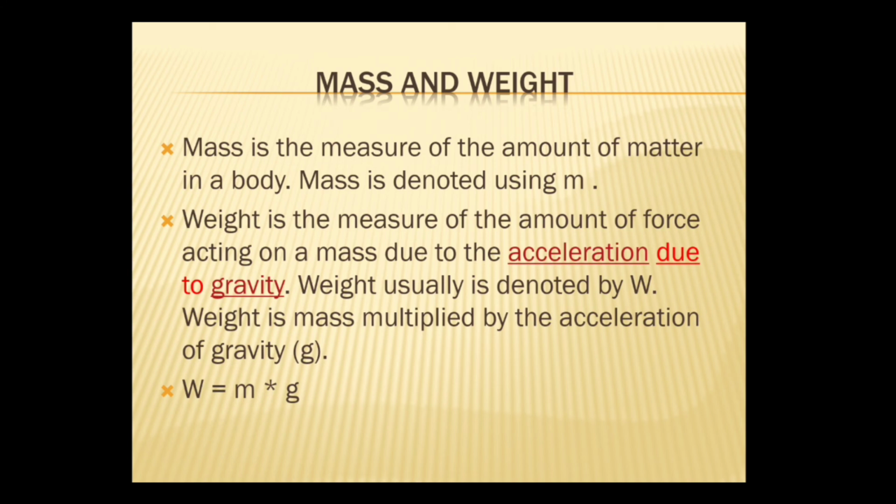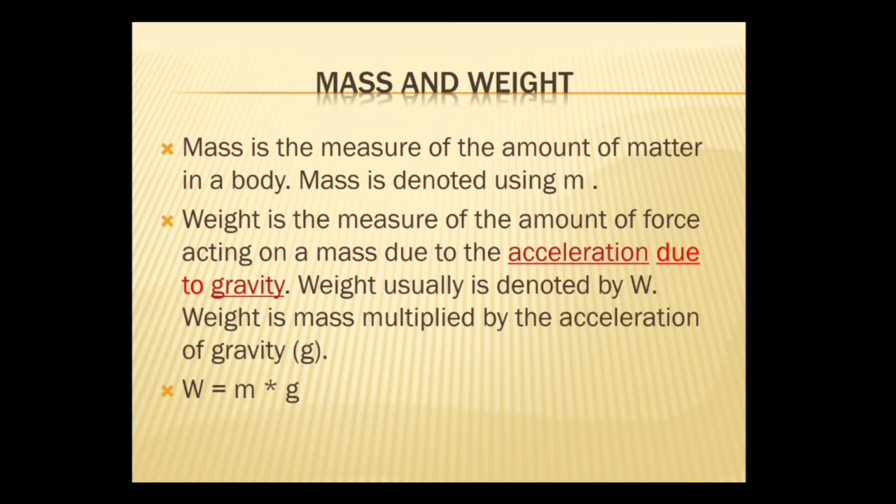Next is mass and weight. What is the mass of a body? What is the difference between mass of a body and weight of a body? Are they the same? The mass of a body is the quantity of matter contained in it, and mass is denoted by small letter m. It is a scalar quantity which has only magnitude but no direction. The SI unit of mass is kilogram.